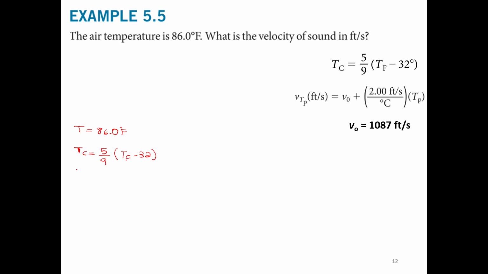In step number 1, we convert the temperature to degrees Celsius. And we have here 86.0 minus 32, and then we will have 54.